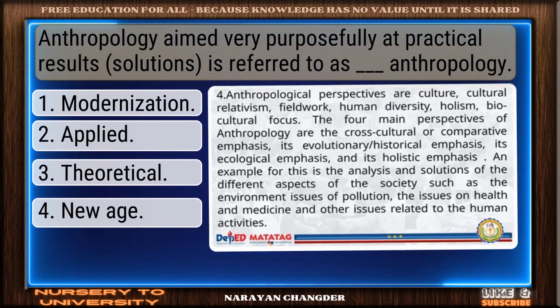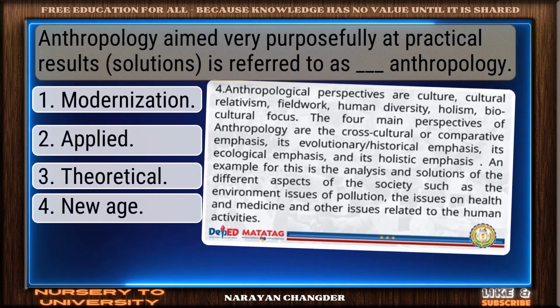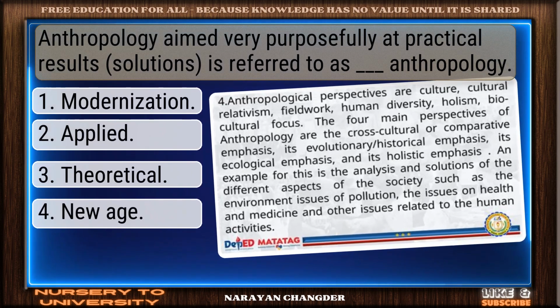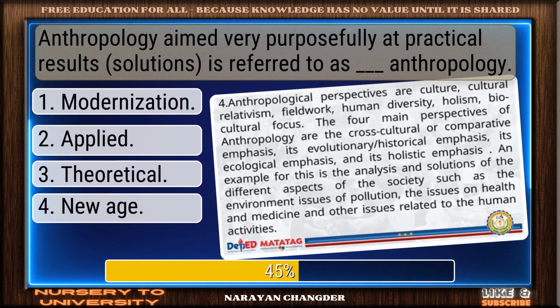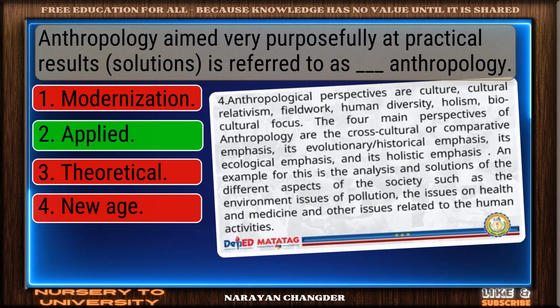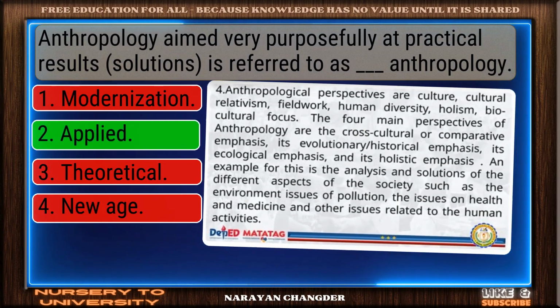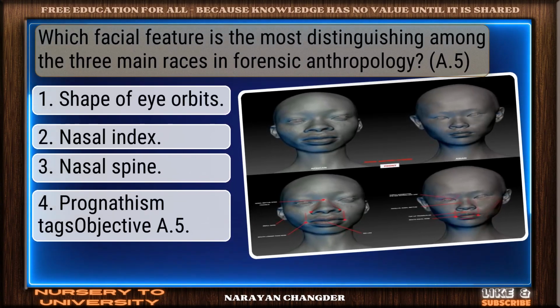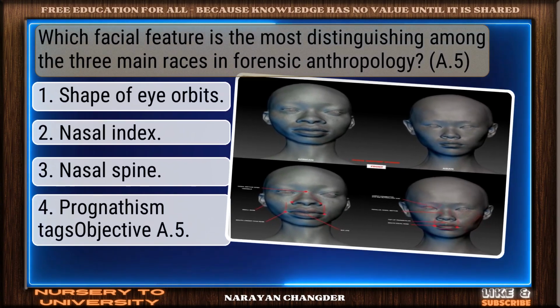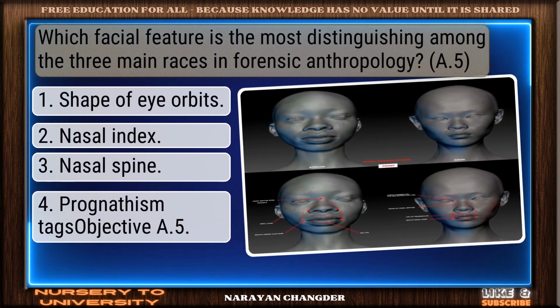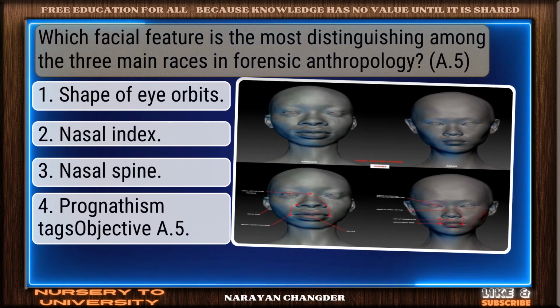Anthropology, aimed very purposefully at practical results, is referred to as anthropology. Well picked. Applied is the correct answer. Which facial feature is the most distinguishing among the three main races in forensic anthropology?